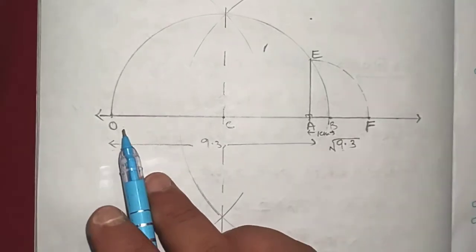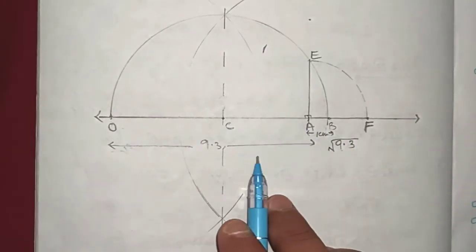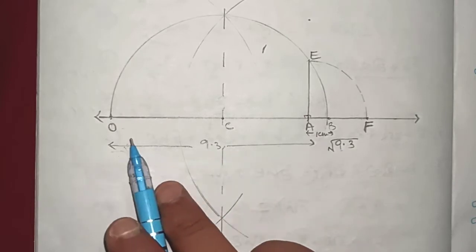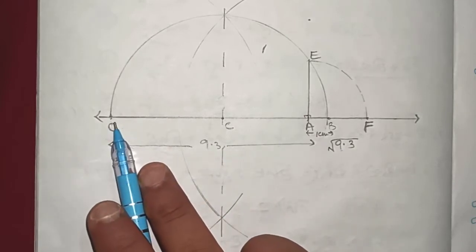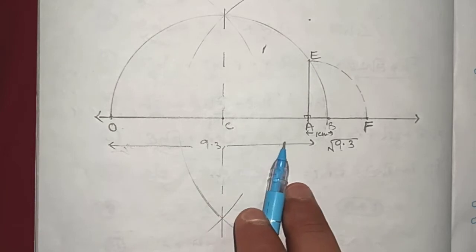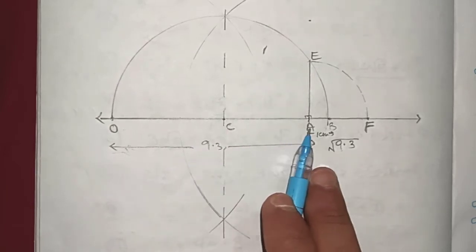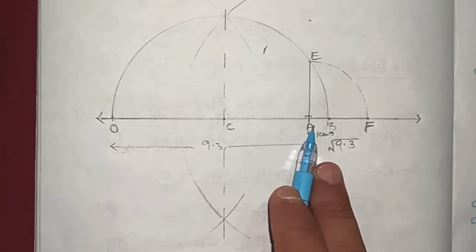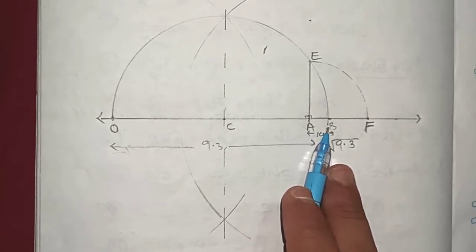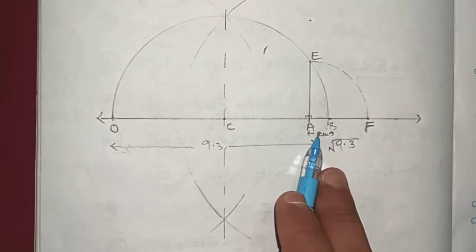First of all, you draw a line segment. It should be more than 9.3. Then mark a starting point as O, and a point which should be 9.3 centimeters apart. Then mark one more point B, 1 centimeter long.